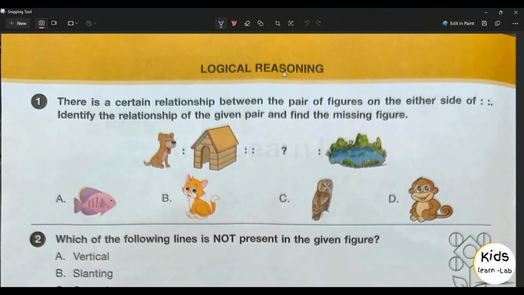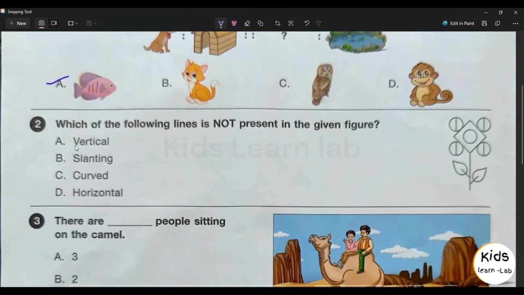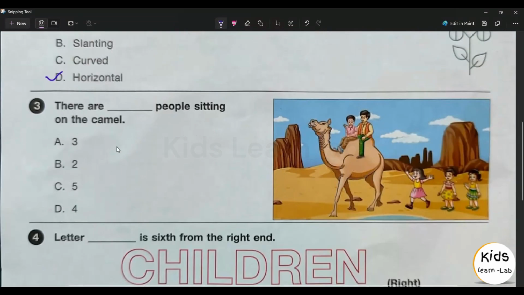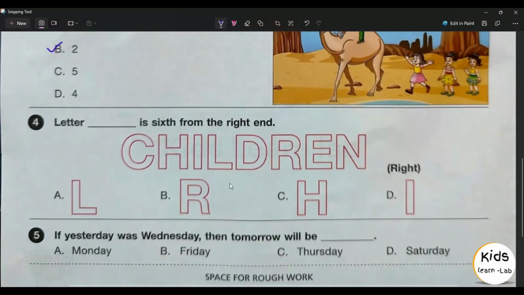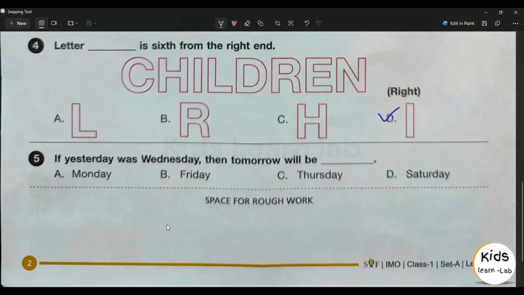First section, logical reasoning. First question, answer is option A. Second question, answer is option D. Third question, answer is option B. Fourth question, answer is option D. Fifth question, answer is option B.